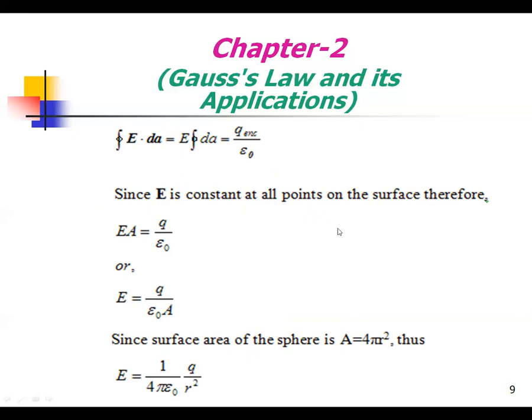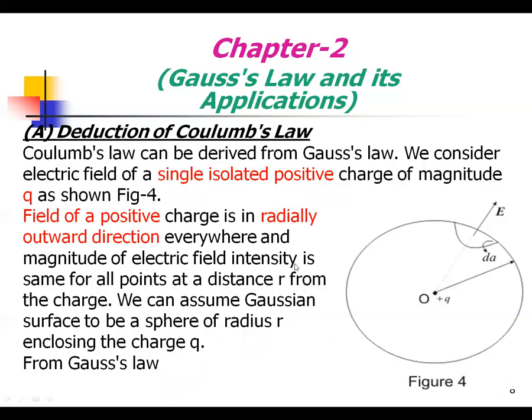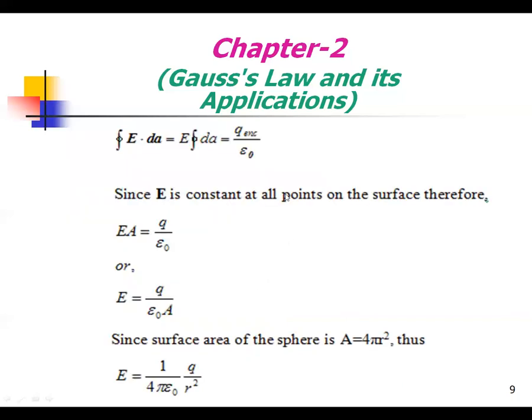We can discuss the arbitrary constant in which the E becomes the same. So the electric field intensity is the same at all points at distance r. So we have E times A equal to Q by epsilon naught, or E equal to Q by epsilon naught A.